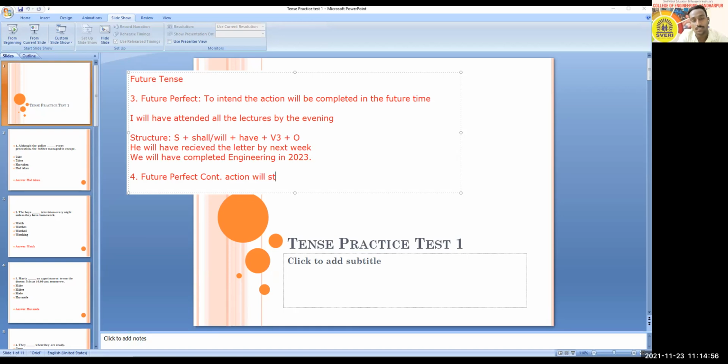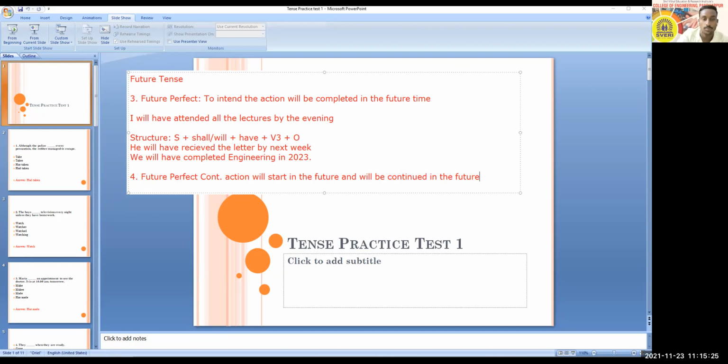The action will start in the future and will be continued in the future. So here it is completed, but here it is continued. This difference you have to understand.